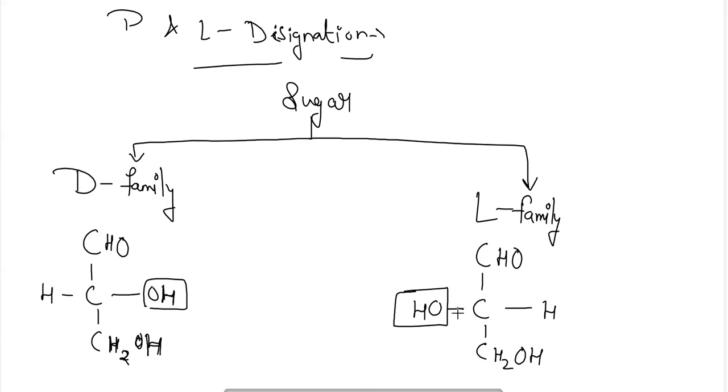By convention, a molecule is assigned D if the OH group attached to the carbon adjacent to the CH2OH group, that is the last chiral carbon, is on the right hand side, irrespective of the position of the other groups. On the other hand, the molecule is assigned L configuration if the OH group attached to the carbon adjacent to the CH2OH group is on the left hand side. So if on the right hand side, it will be termed a D family sugar, and if on the left hand side, it will be termed an L family sugar.